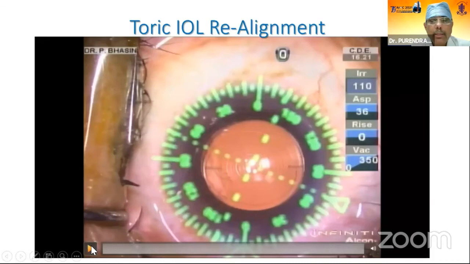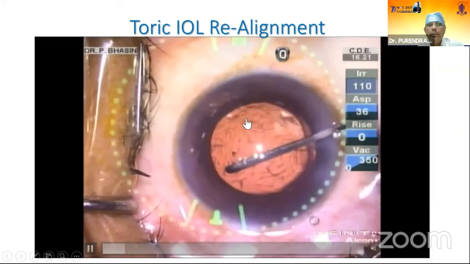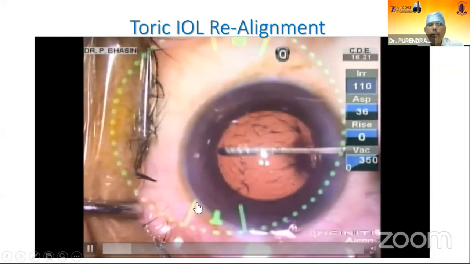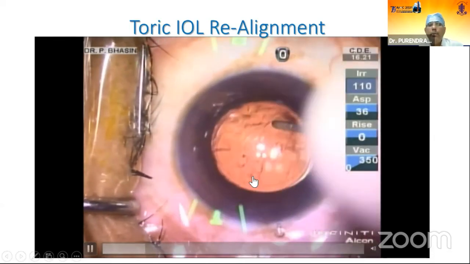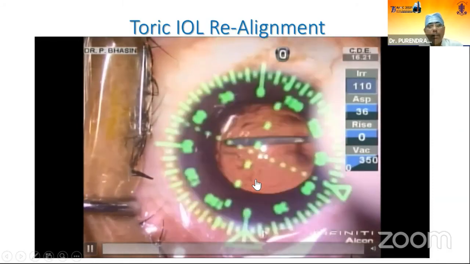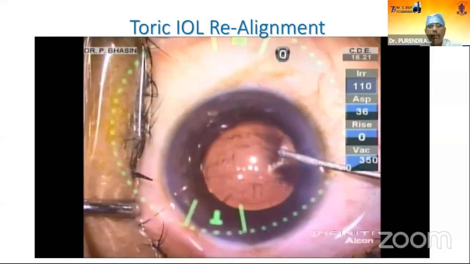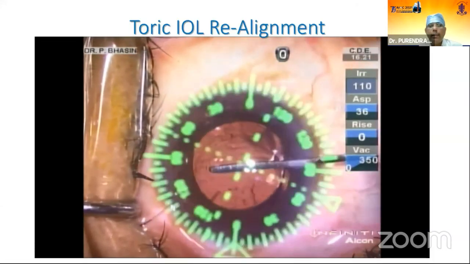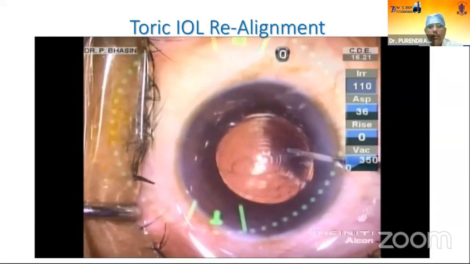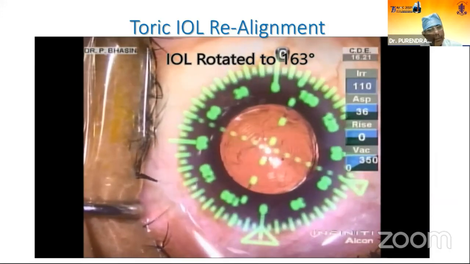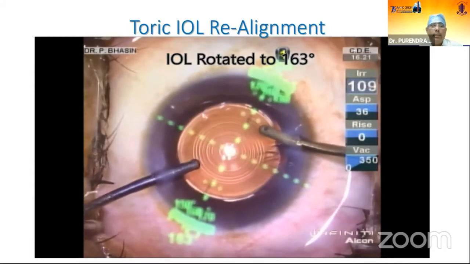the IOL. As you can see here, the IOL now is at 90-degree meridian. This is the 0 and 180-degree meridian. The IOL was at almost 90-94 degree. So with the help of a spatula, by filling the anterior chamber with appropriate viscoelastic, I am rotating the lens, dialing the lens, and we have to place it at 160 degree. Because this is a plate haptic lens, we can rotate in the opposite direction also, anti-clockwise direction.